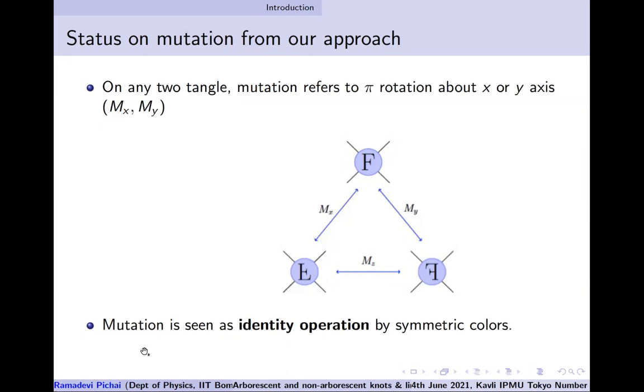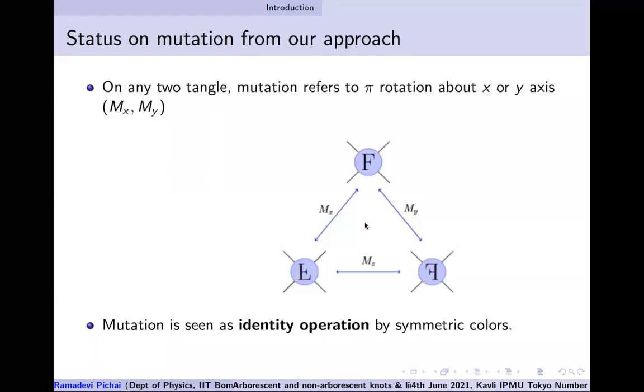So clearly, mutation is not detected by symmetric colors. So if we are composed of this two-tangle F with something else, or this rotated two-tangle with the same other piece which you connected to this F, you will get the same answer. The knot invariant will be the same. So I've given you only a formal proof of what has been explicitly seen in the Jones polynomial, Kauffman polynomial, HOMFLY-PT,